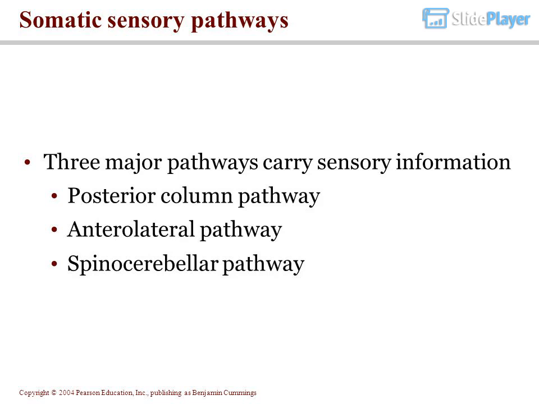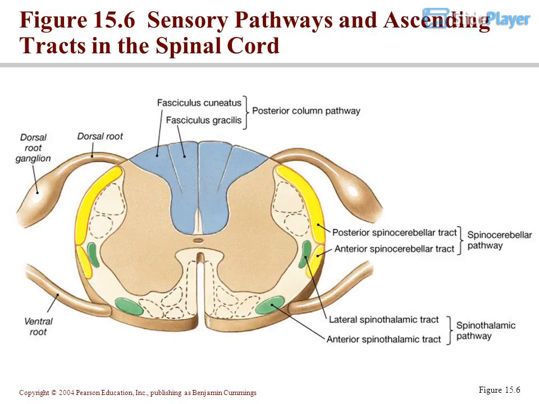Three major pathways carry sensory information: the posterior column pathway, the anterolateral pathway, and the spinocerebellar pathway. Figure 15.6, Sensory pathways and ascending tracts in the spinal cord.